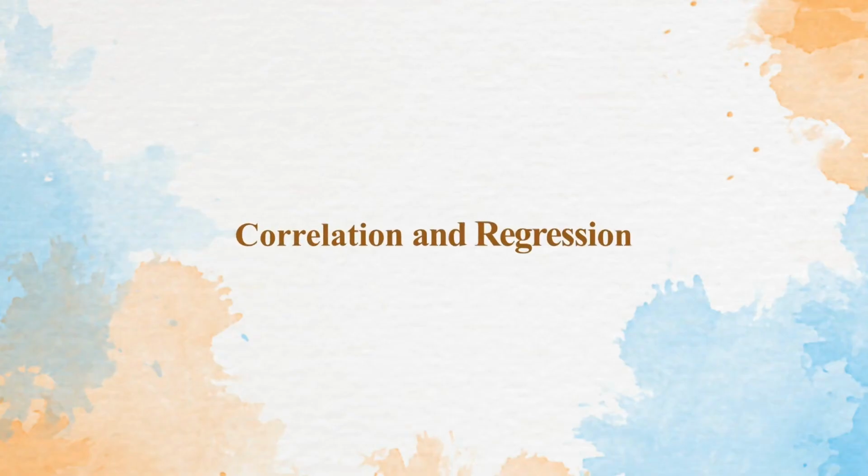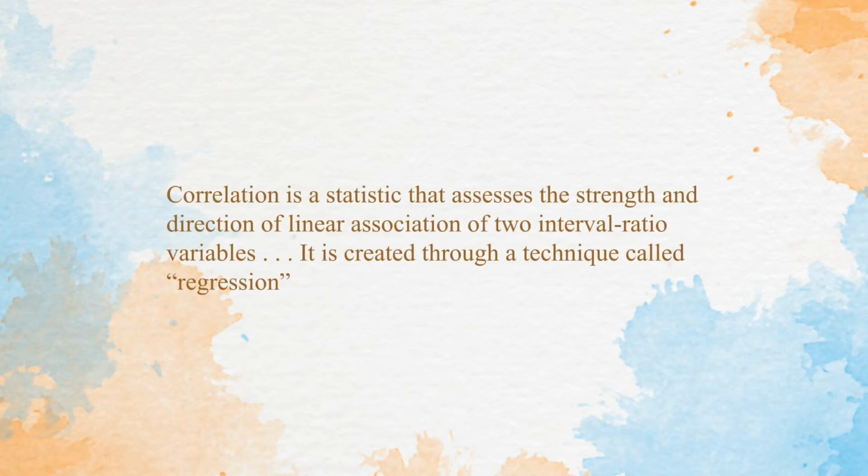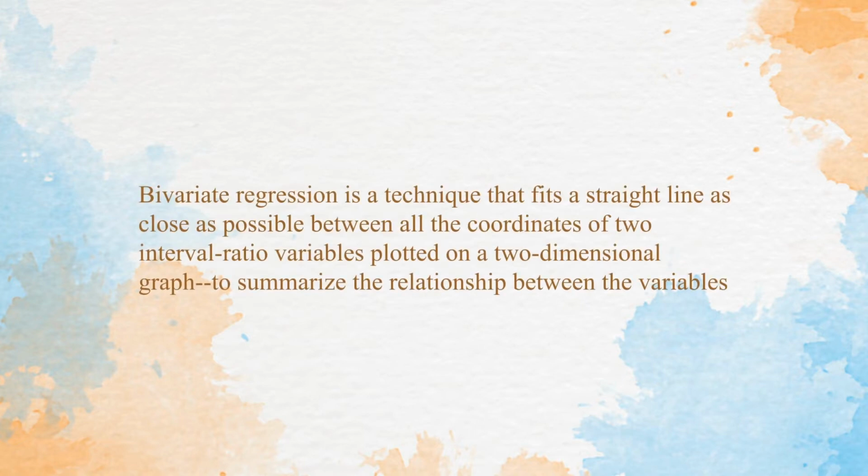If you go more into the depth, correlation is a statistic that assesses the strength and direction of linear association of two interval ratio variables. It is created through a technique called regression. Bivariate regression is a technique that fits a straight line as close as possible between all the coordinates of two interval ratio variables plotted on a two-dimensional graph to summarize the relationship between the variables. This is the beauty of correlation and regression analysis.